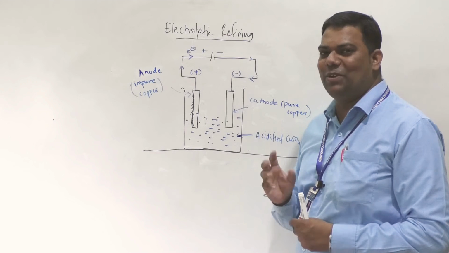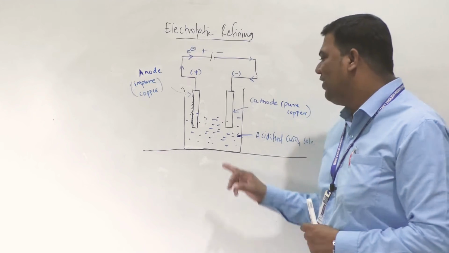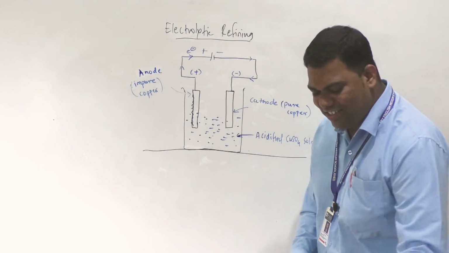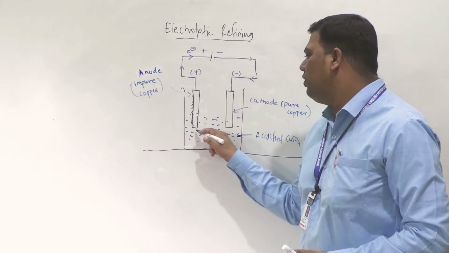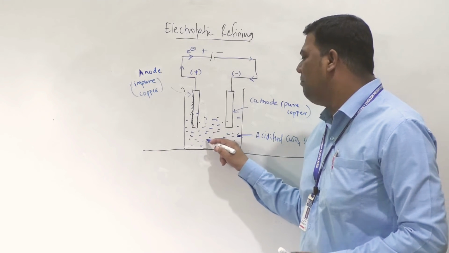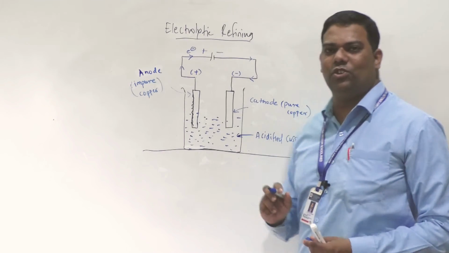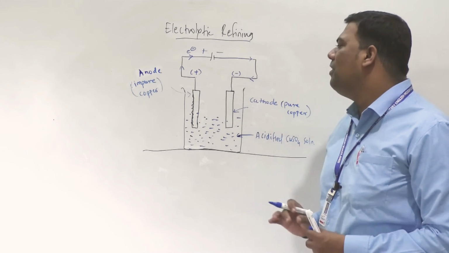So this thing you keep in mind, same metal salt solution. Suppose we are doing it with copper metal, so same metal salt solution means acidified copper sulfate solution we keep in that beaker.